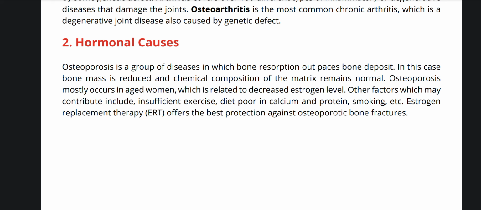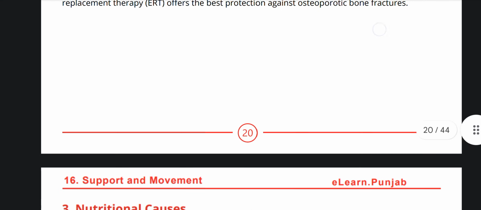Other factors which may contribute include insufficient exercise, diet poor in calcium and protein, and smoking, etc. Estrogen replacement therapy offers the best protection against osteoporotic bone fractures.